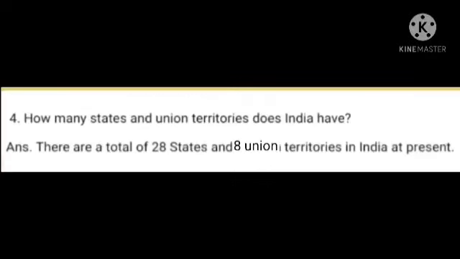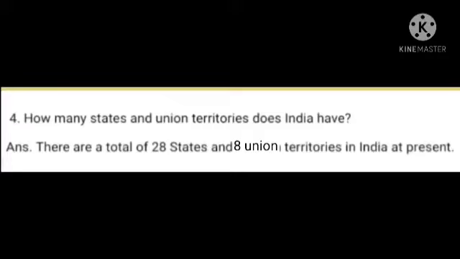Fourth one. How many states and union territories does India have?